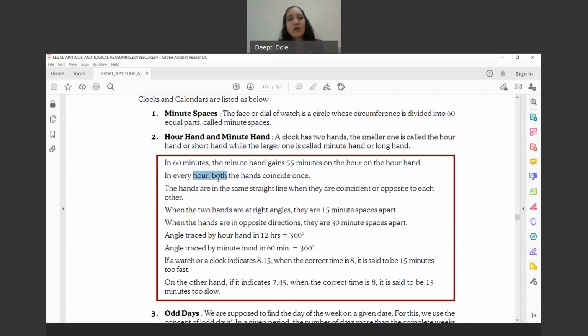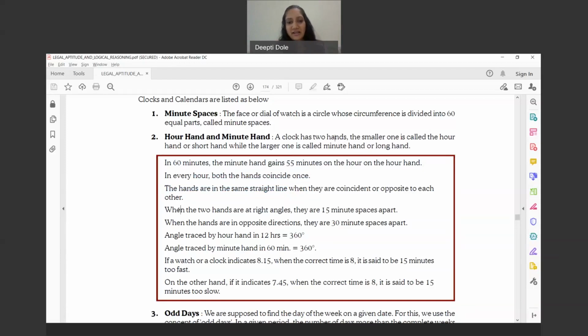Then in every hour, both hands coincide. Coincide means they lie one on top of the other. So in every hour, both the hands coincide once, right? At least once they coincide. So if it is just before 2:10, it coincides. If it is 12, both the hands are together, one on one. So they coincide. Then the hands are in the same straight line when they coincide or are opposite to each other. I guess this is easy.